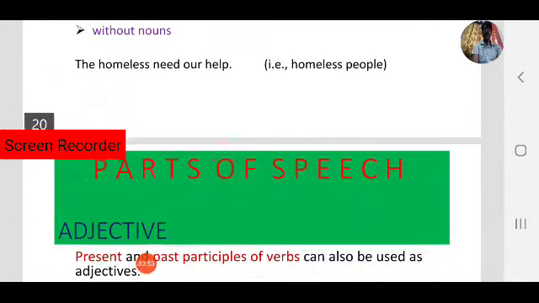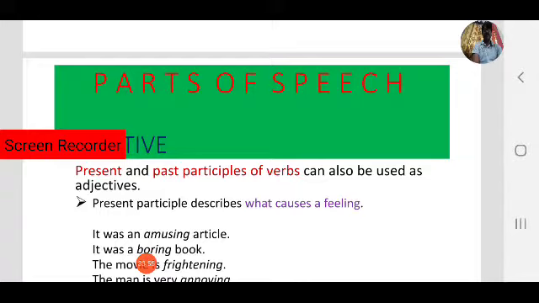Next, present and past participles of verbs can also be used as adjectives. We will go into details about what the present participle and past participle are in our upcoming lessons on tenses.